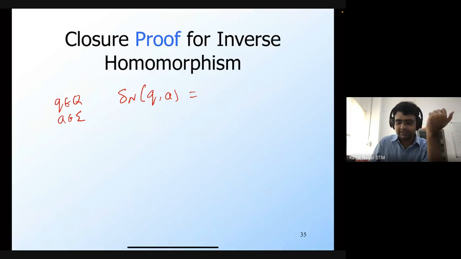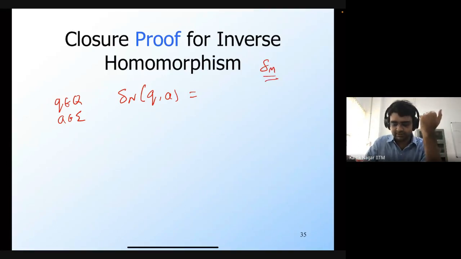How can I express this in terms of delta M, which was the transition function of the original DFA, such that the language of N is going to be H inverse of L?